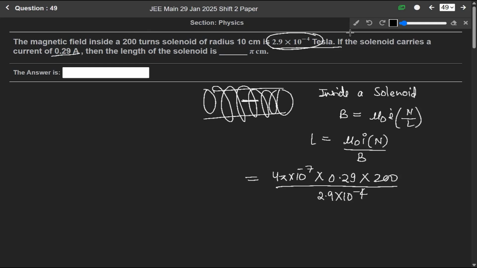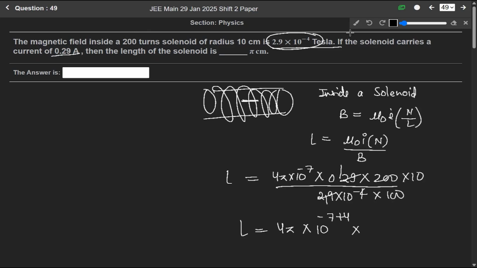So when we solve it, we get L is equals to 4 pi into 10 to the power minus 7 into 200 into 0.29 over 2.9 into 10 to the power minus 4. So when we cancel, we get 100, and when we cancel it, we get 10.